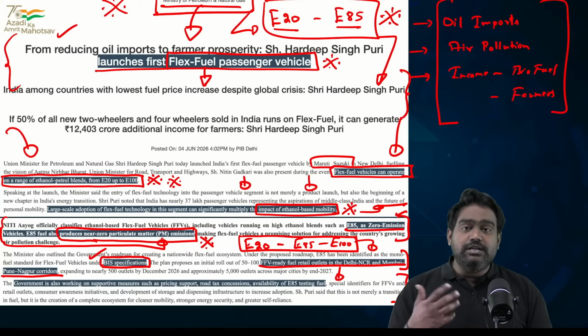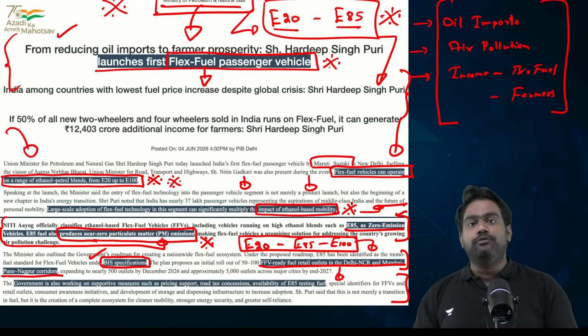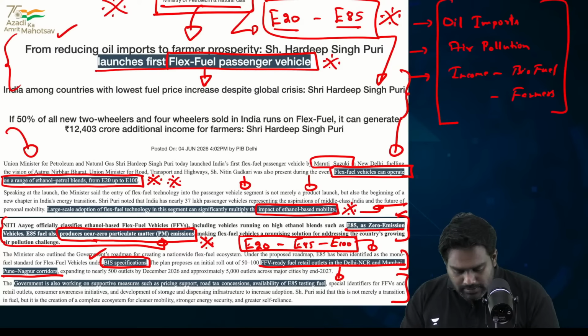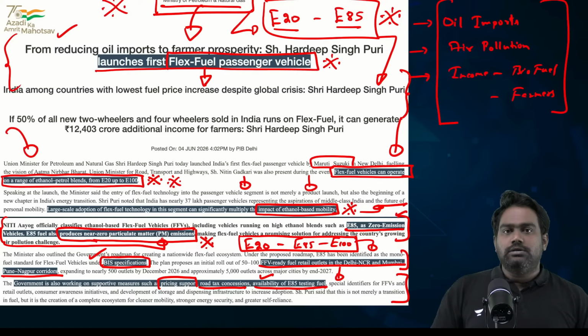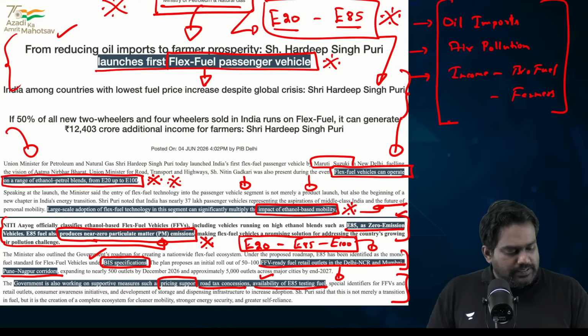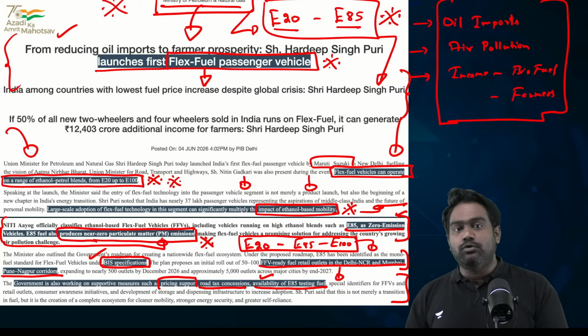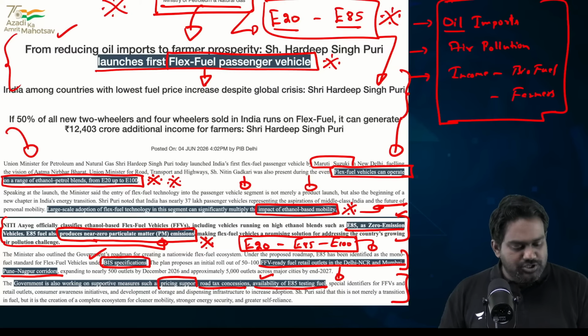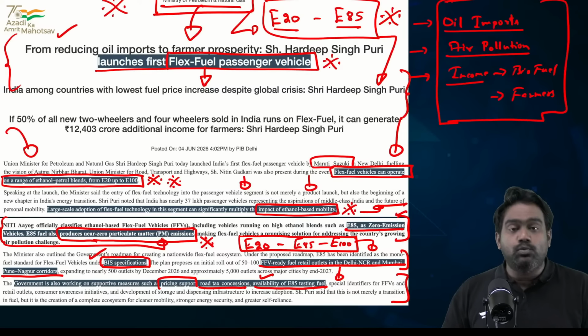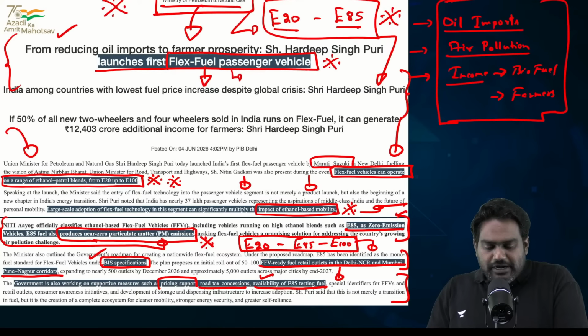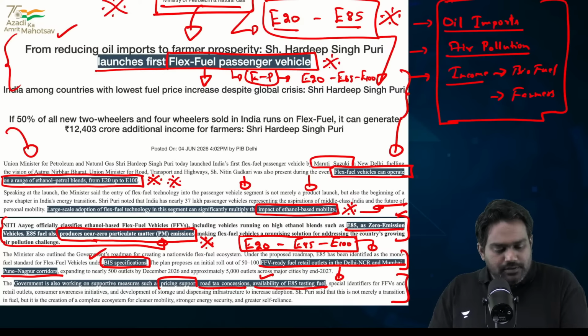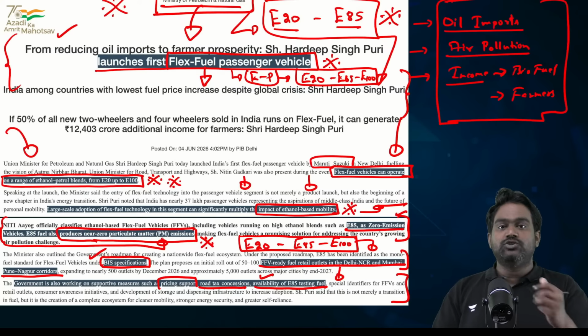And the government is incentivizing the industry to produce these flex fuel vehicles. The government is providing pricing support, road tax concessions, and testing facilities for ethanol blended fuel, so that the industry is also incentivized to produce these flex fuel vehicles. So please note the advantages of introducing flex fuel vehicles and what's the definition of a flex fuel vehicle. Flex fuel vehicle can handle different blends of ethanol petrol combination from E20 going up to E85, eventually up to E100. So the same vehicle can handle different blends of ethanol.